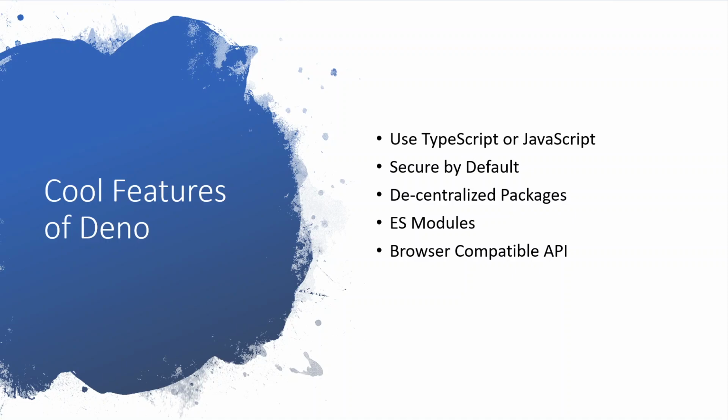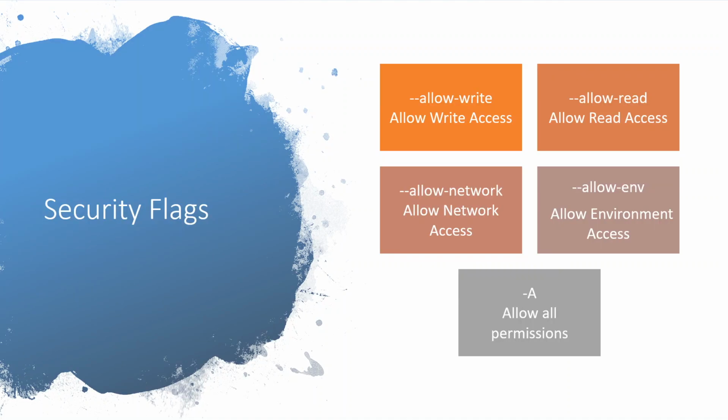It actually runs in a sandbox, and in order to do things like read files, write to files, allow network access, or access your environment variables, you actually need to explicitly add flags when running your application. If you try to do one of these things without adding a flag, you are going to get a permission error. Deno also offers decentralized packages.